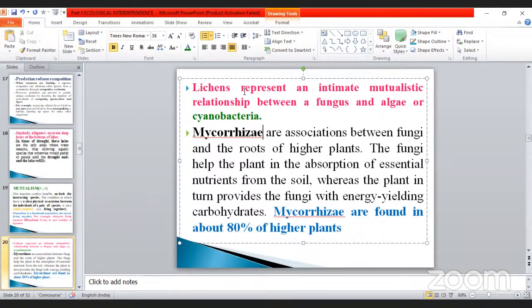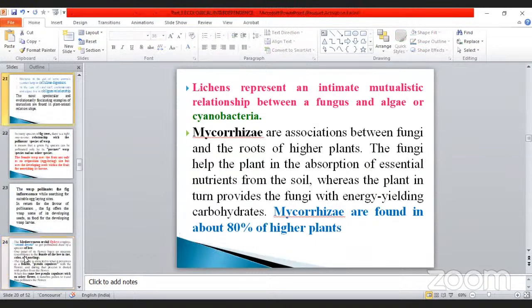Lichen is nothing but algae and fungi: mycobiont and phycobiont. Here, the mycorrhiza is the association of the fungi and the higher plant. The fungi has a root structure called mycorrhizae. Mycorrhizae are found in 80% of higher plants. This is also important.